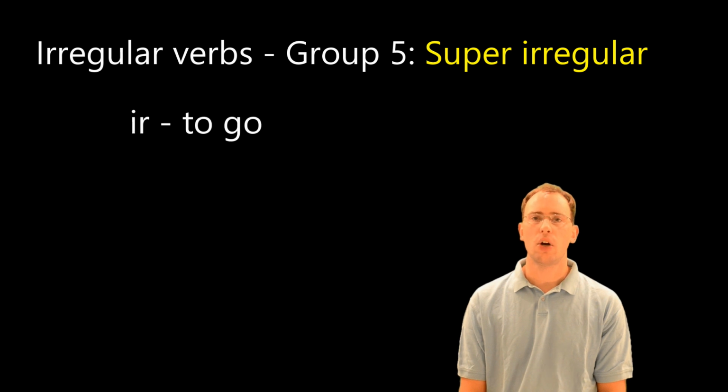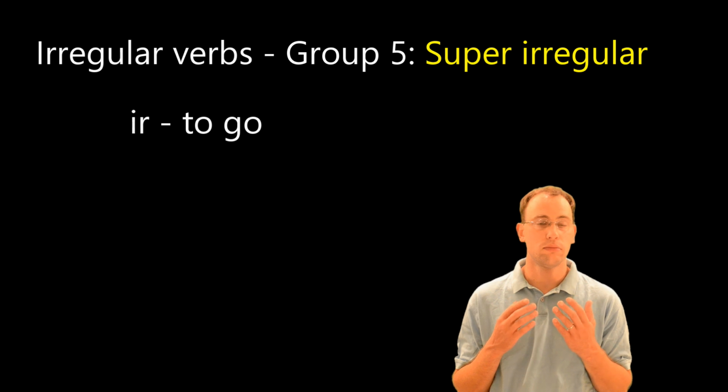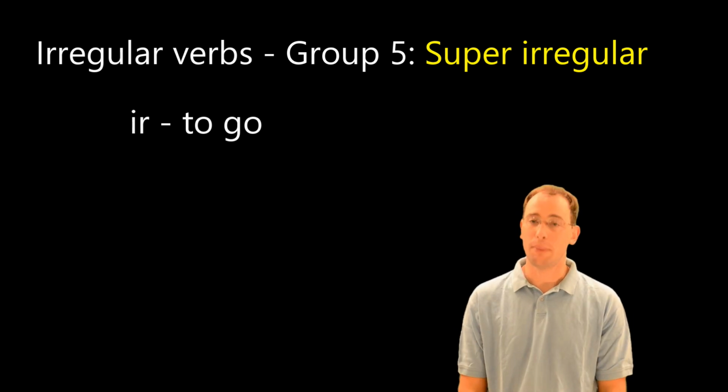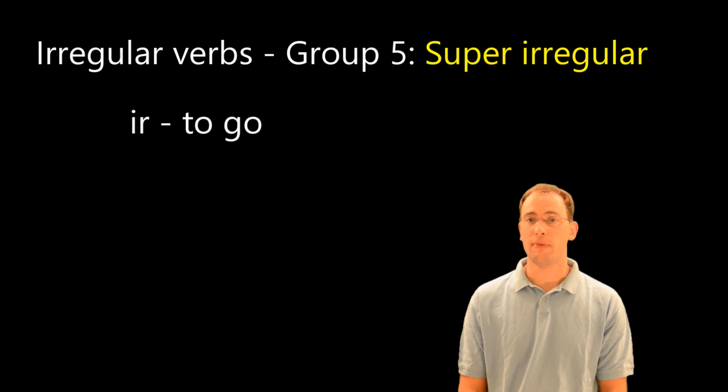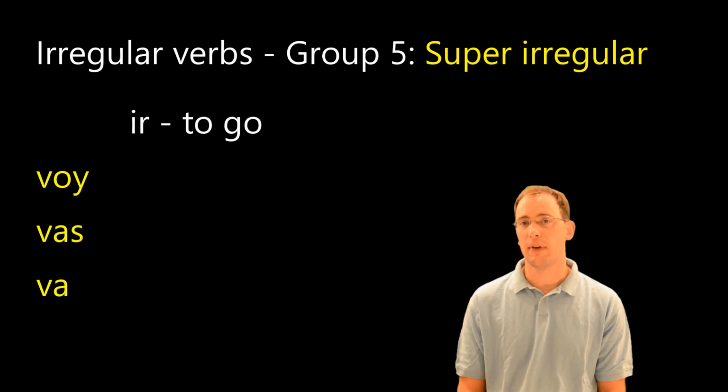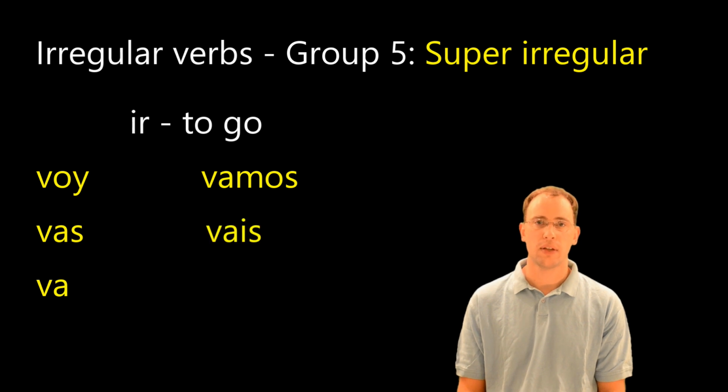For the verb ir, all of the conjugated forms are going to begin with the letter V. Where does the V come from? I don't know. But they're all going to start with V. The yo form, just like estar, is going to end in oy, so we have voy. The rest of the forms are going to take our regular AR endings, but we don't need an accent on the vosotros form because that word, vais, has only one syllable, no accent needed. So altogether we've got voy, vas, va, vamos, vais, and van.